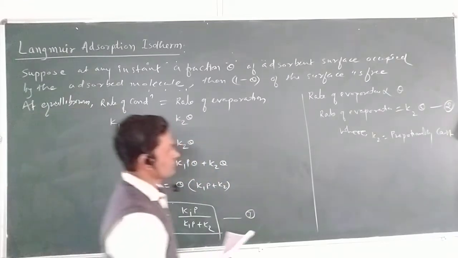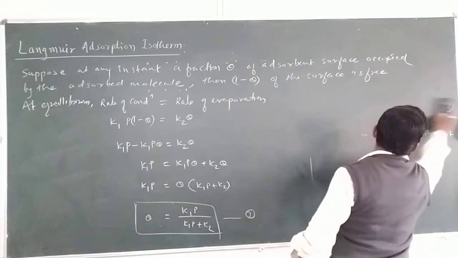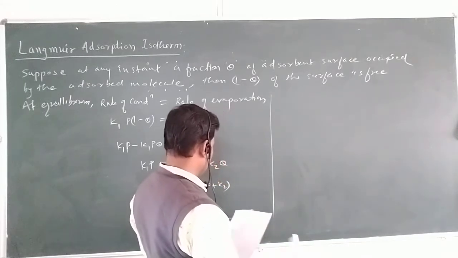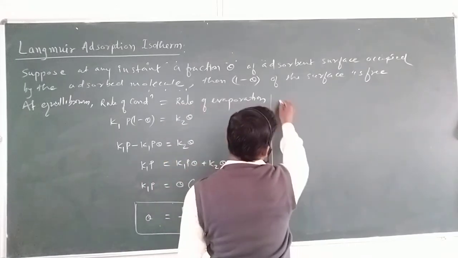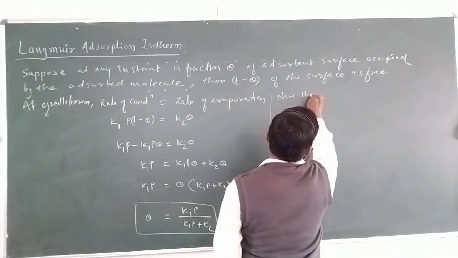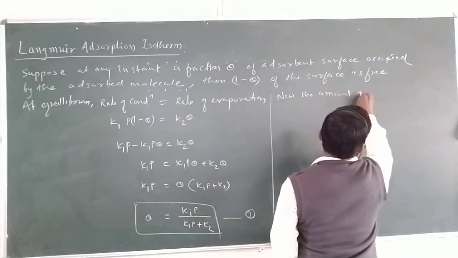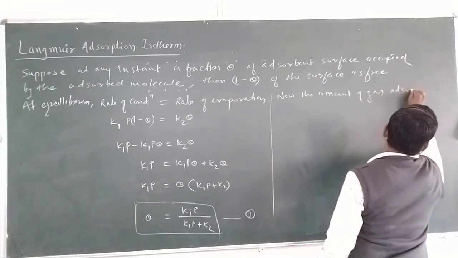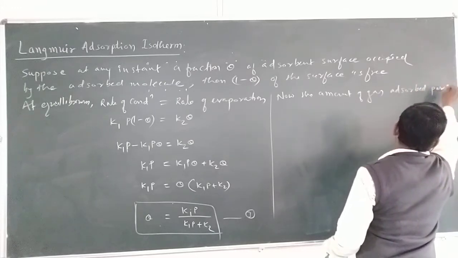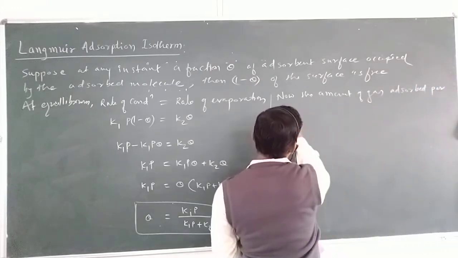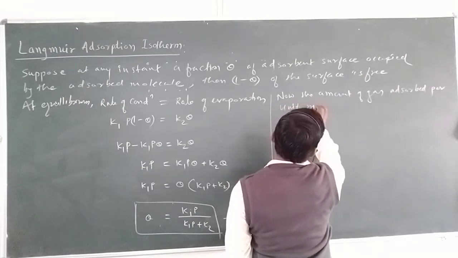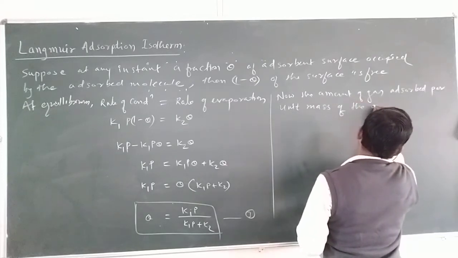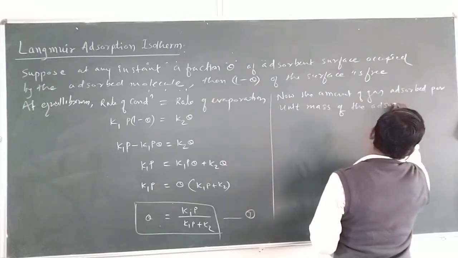Okay. Now let us consider the amount of gas adsorbed per unit mass of the adsorbent.